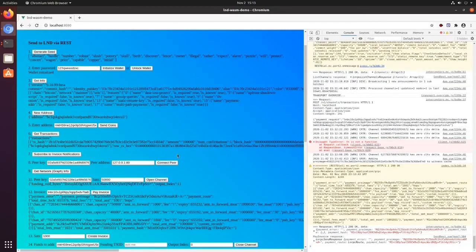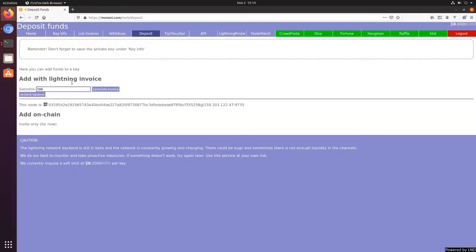And it looks like we've got the pre-image, and we went through maybe 3 hops to make this payment. Let's look over at Moneni, recheck our balance. Here we go, we've got 1,000 Satoshis in our wallet. Yay, that's the first successful mainnet Lightning payment from a node running inside a browser, as far as I'm aware. I'm pretty sure at least LND running inside a browser in WebAssembly.